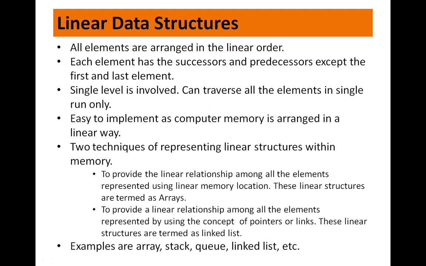There are two techniques of representing linear structures within the memory. The first one is to provide the linear relationship among all the elements represented using linear memory locations. These linear structures are termed as arrays. And the second technique is to provide linear relationship among all the elements by using the concept of pointers or links. These structures are termed as linked lists. The examples of linear data structures: array, stack, queue, linked list, etc.